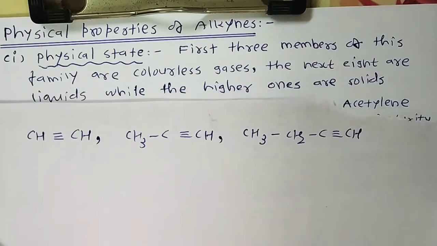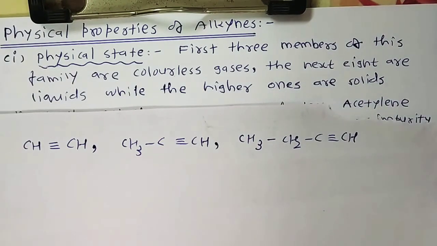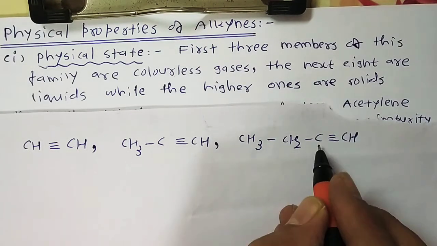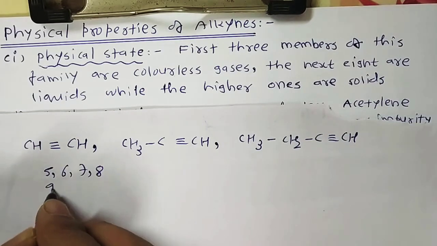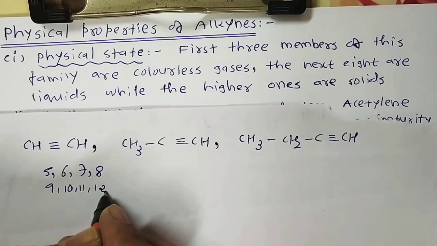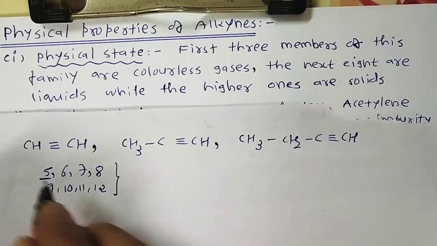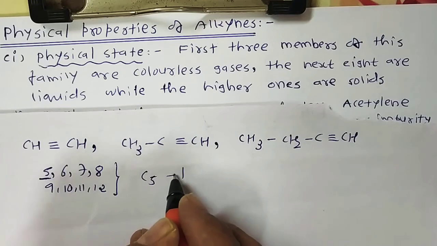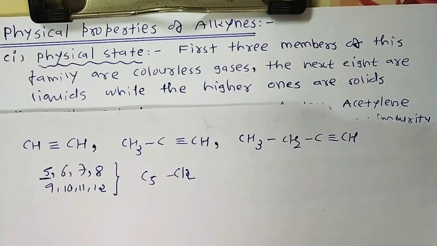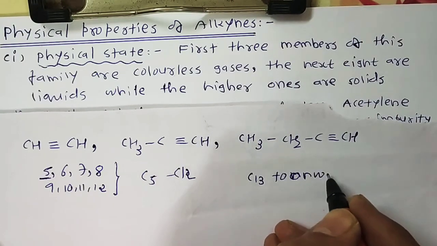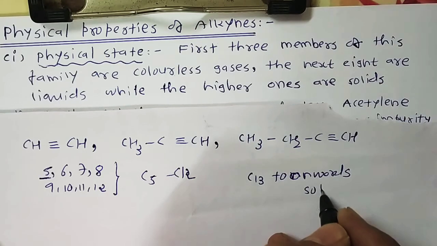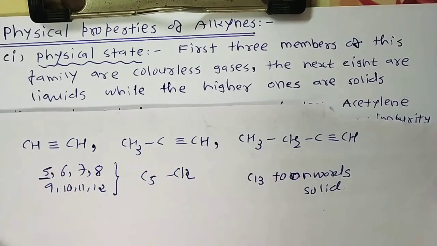Now the next 8: after the first 3, which end with 4 carbons, then 5, 6, 7, 8, 9, 10, 11 and 12. So the next 8 means from 5 carbons, C5, to C12. They are liquids, while the higher ones are solid in nature, meaning from 13 onwards they are solid in nature. So this is about the physical state.